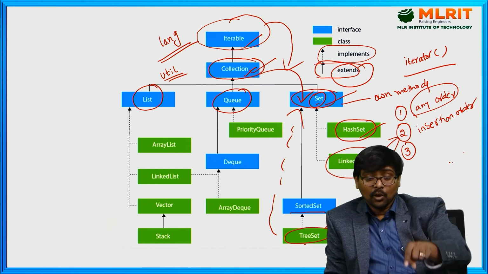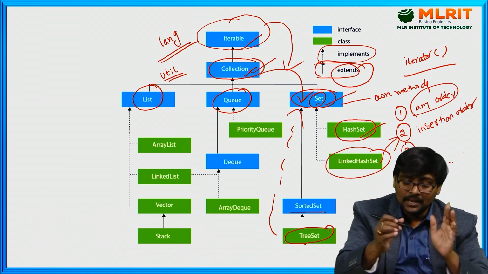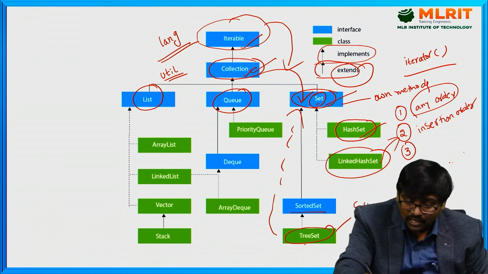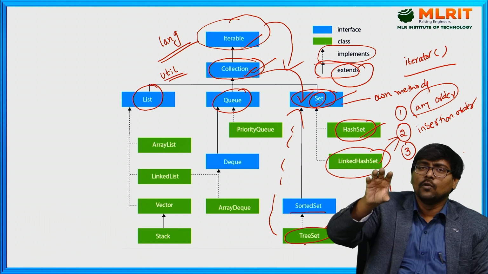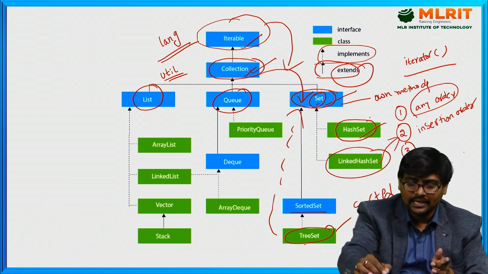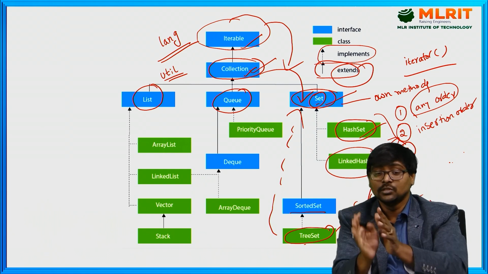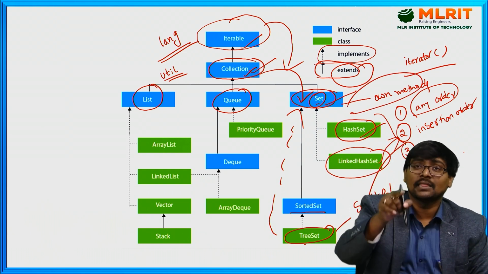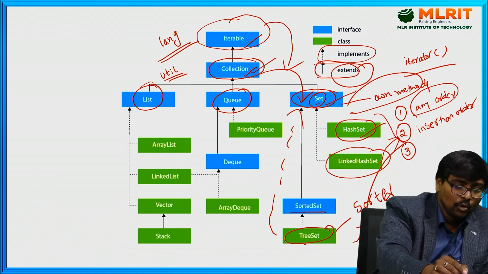Clear? Now, tree set. Tree set means the elements are arranged in sorted order. Whatever the order you follow for inserting, the output is displayed in the sorted order. This is the difference among these three. But all the three classes are used to implement the methods of the set interface. Clear?